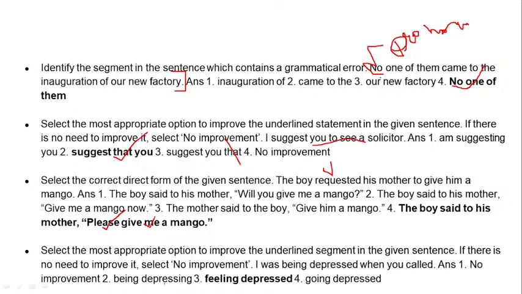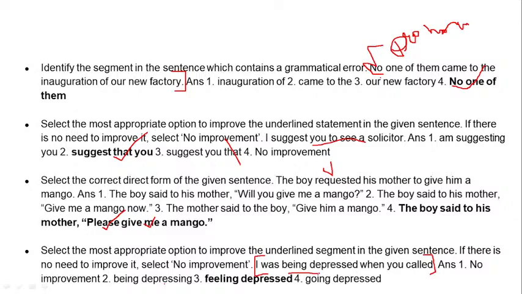The last is an error, and the sentence goes as: I was being depressed when you called. Okay, I was being depressed when you called. Right. And where is the mistake over here? Because I was being depressed is not the correct grammar. Being over here cannot be used as a main verb. Being is very seldom and very rarely used as a main verb.